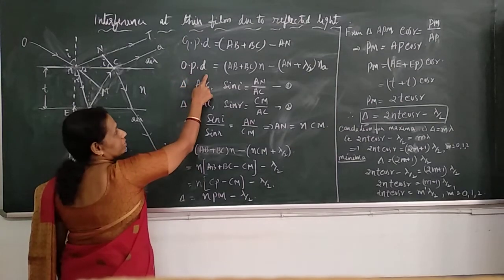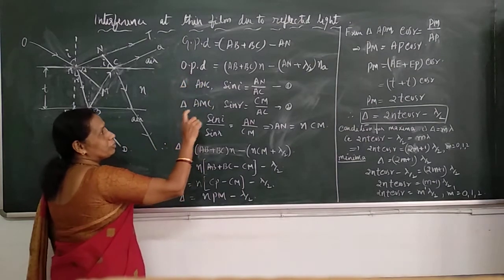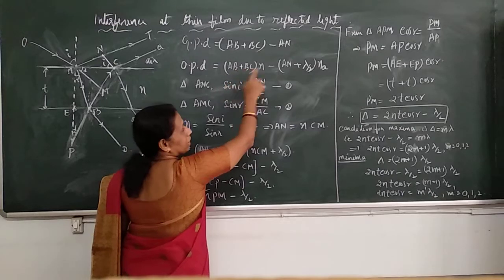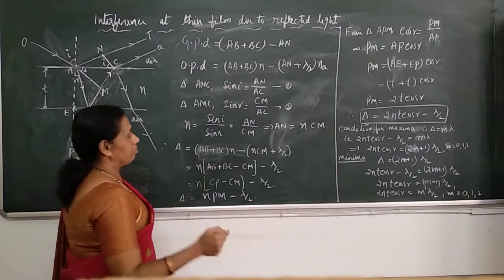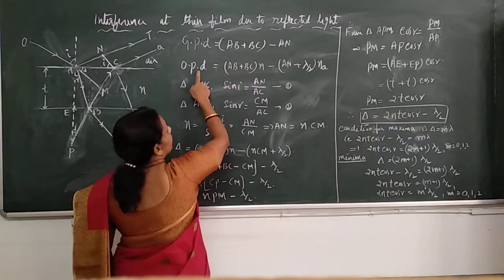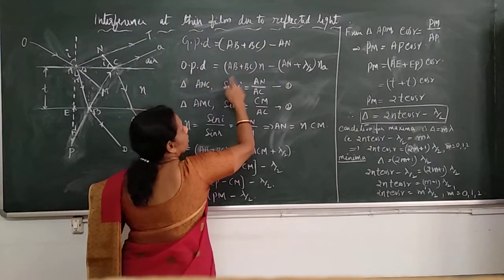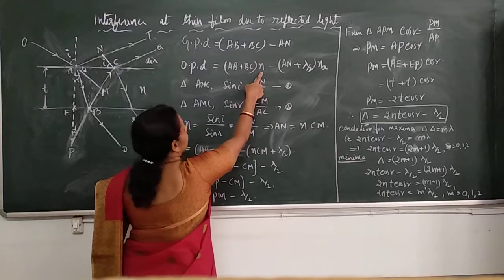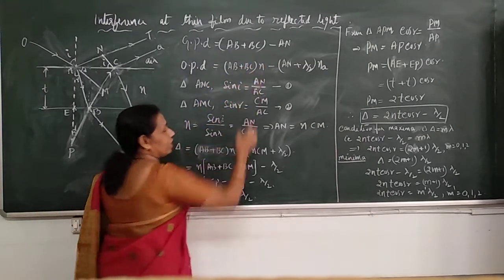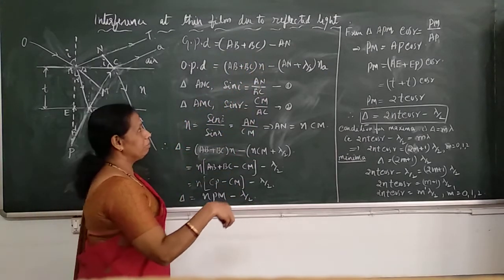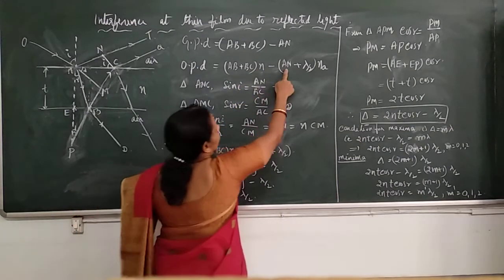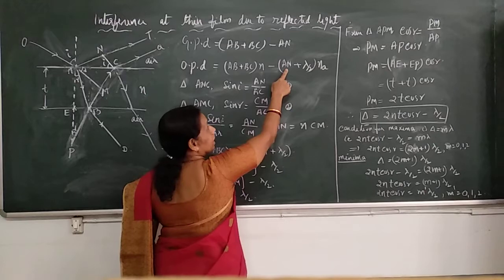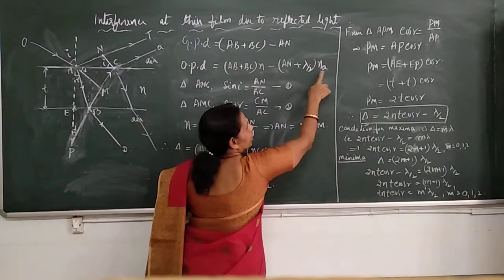Optical path difference is nothing but the difference between the optical paths travelled in the medium and in air. Here, optical path is nothing but geometrical path multiplied by refractive index. So AB plus BC, the geometrical path in the medium, is multiplied by the refractive index of the medium. AN, the path travelled in air, is multiplied by the refractive index of air.